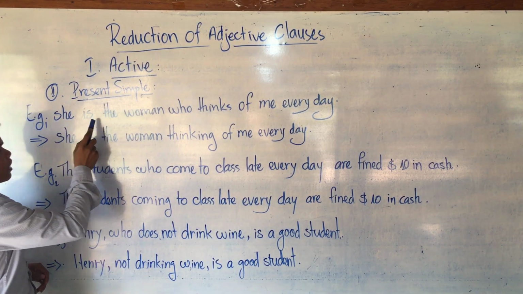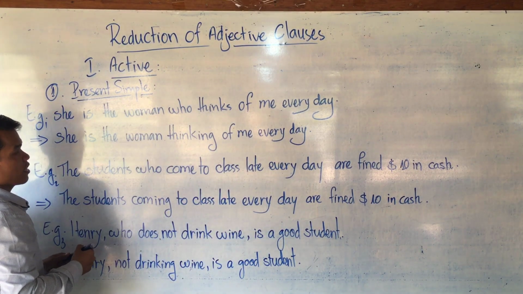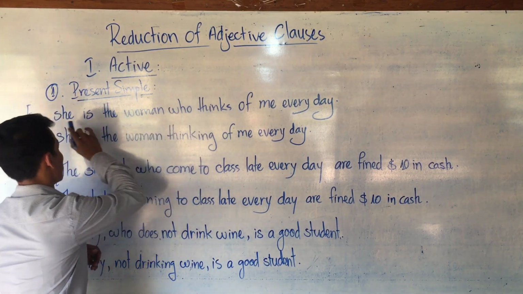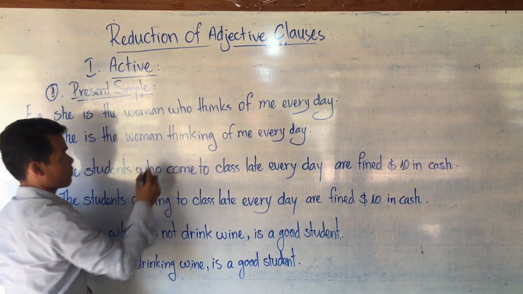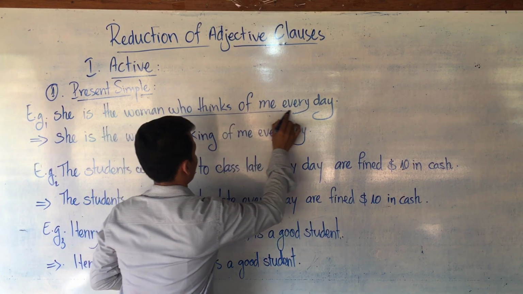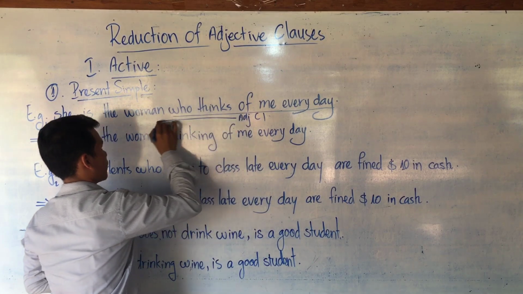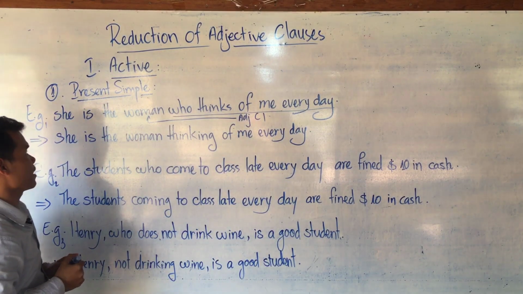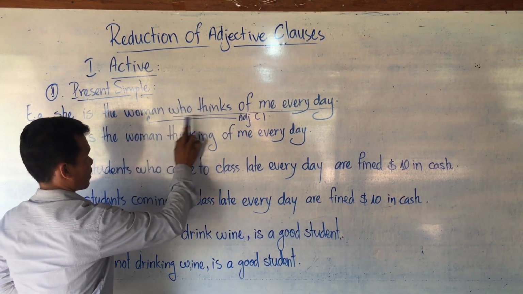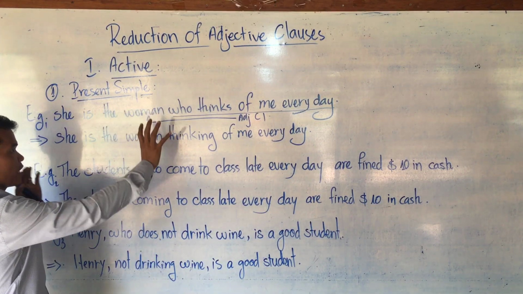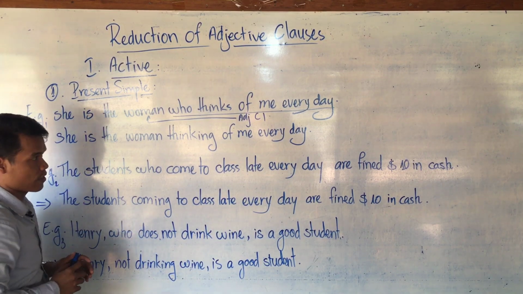Adjective clause: She is the woman who thinks of me every day. Who is the relative pronoun. So she is the subject, is is the verb, the woman is the subject complement, then from who to every day is an adjective clause. It modifies the antecedent noun, the woman. In the adjective clause, we have who as the subject, thinks is the verb. So the adjective clause can be changed to an adjective phrase.